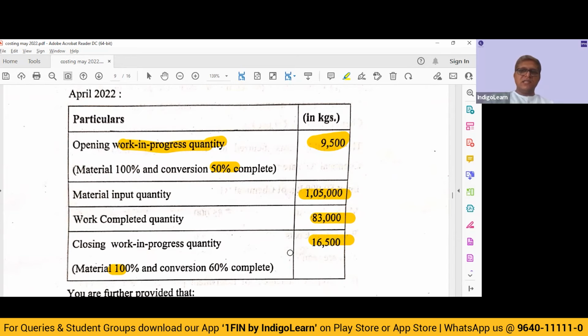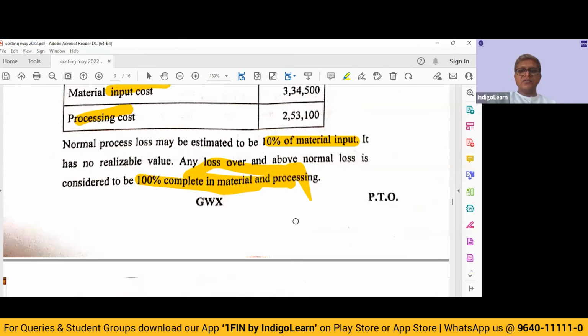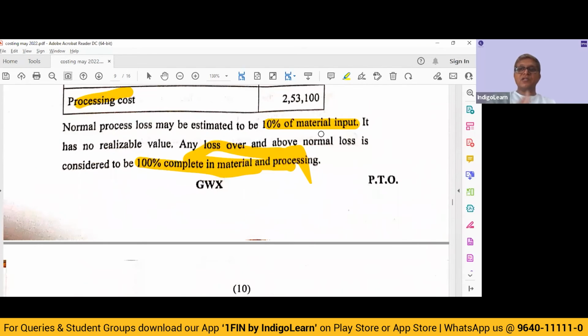Minus. Now see, here is a catch point and an assumption. In terms of normal loss, there are questions in your study material which says it is 10% or 5% or 8%, whatever may be the percentage of total material, including the opening WIP. But here they have simply used the term 10% of material input. So I am assuming you also should write the assumption in the question whether you are taking material input to be inclusive of opening WIP or excluding.